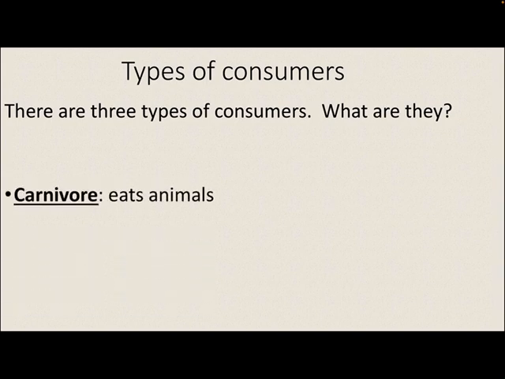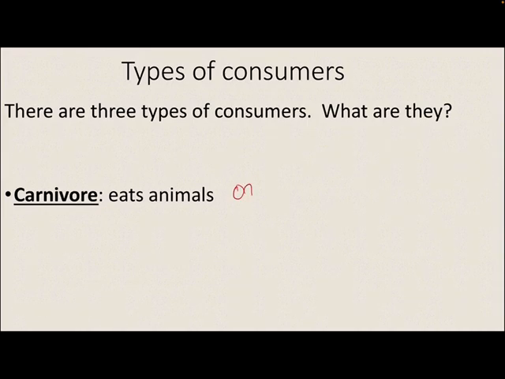The first one are carnivores. So carnivores are going to eat animals only. Only, I should say. Right? Carnivores don't eat anything other than animals. They have to eat other animals. Meat, right? Carnivores are meat eaters.